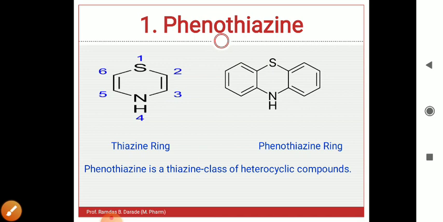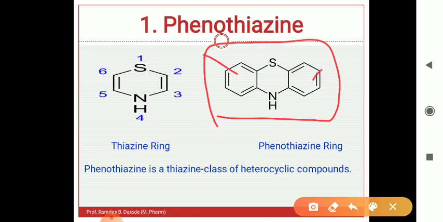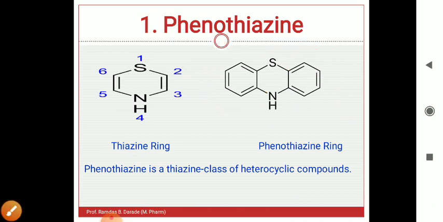So this thiazine ring is a part of the phenothiazine structure. Phenothiazine is a thiazine class heterocyclic compound. This is the structure of phenothiazine. 2 phenyl rings are present at 2 sites, and centrally it contains a thiazine ring. Thia means sulfur, azo means nitrogen. So this is the basic structure of phenothiazine.